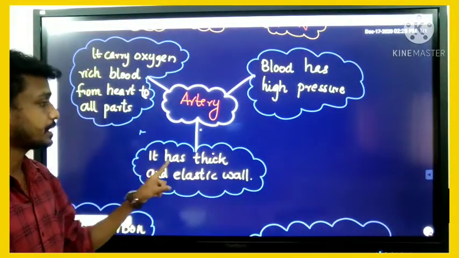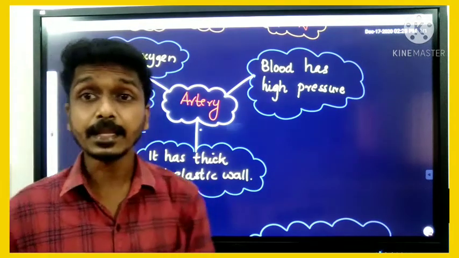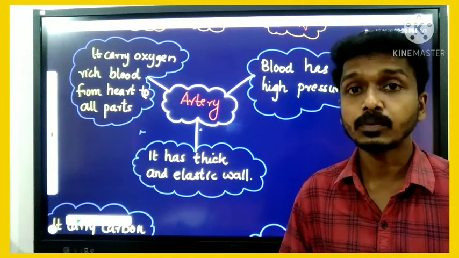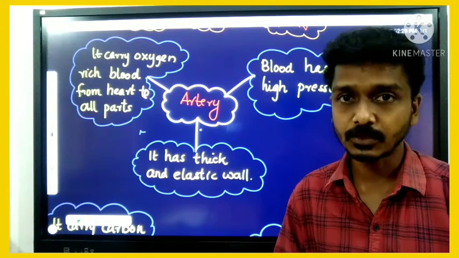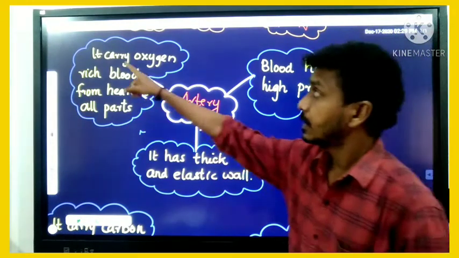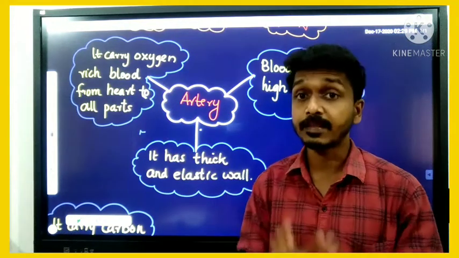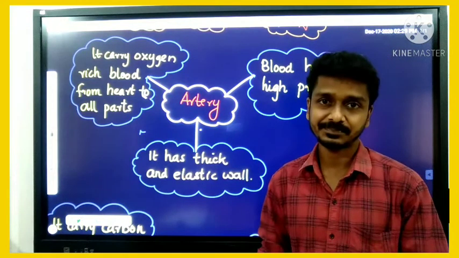At the same time, it has a thick and elastic wall. That's about the features and function of artery. The main function is to carry oxygen-rich blood from the heart to all the parts of the body, and these two are the features of artery.